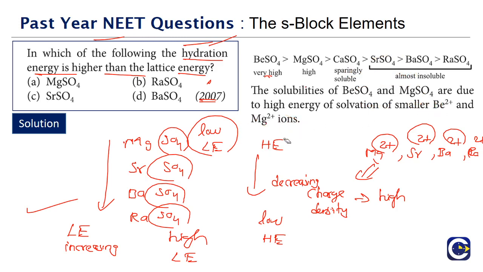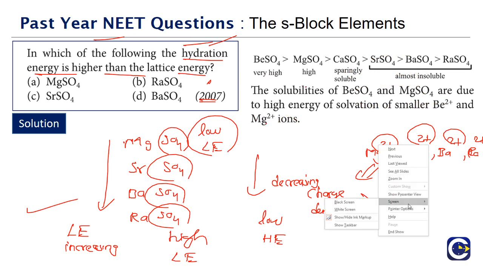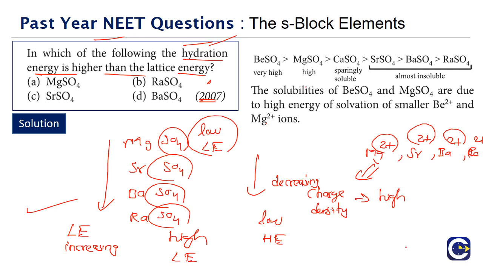Okay, so the actual situation, if you look at it, the beryllium sulfate will be very much soluble in water, both beryllium and magnesium sulfates. That is because of the high hydration or high solvation energy that will come, and that is because of the small size of the magnesium and beryllium ions.